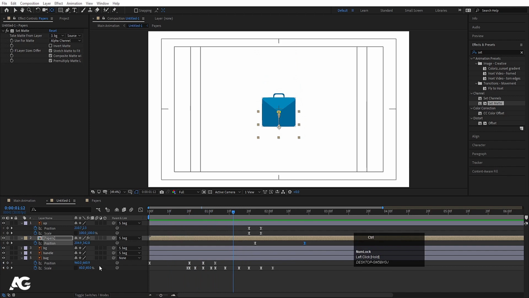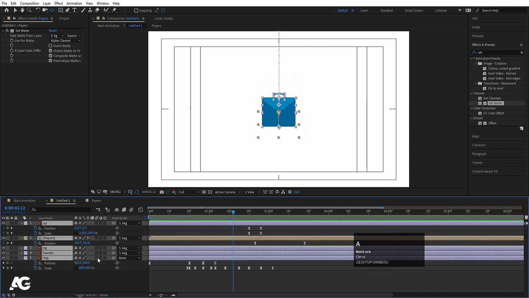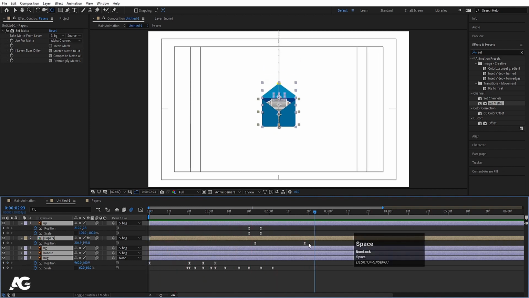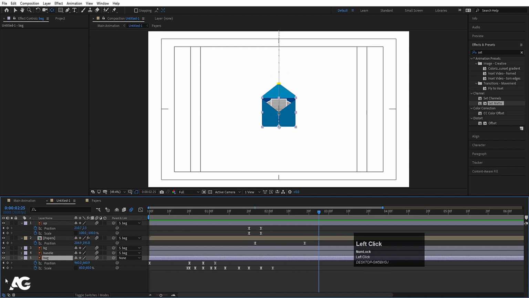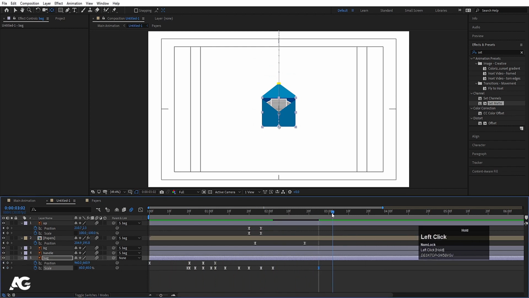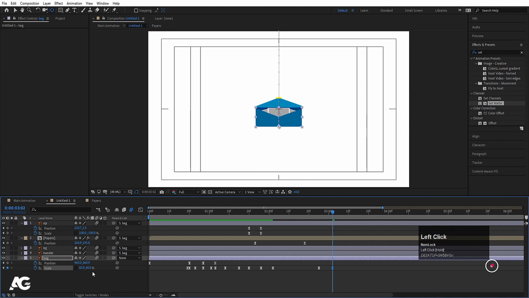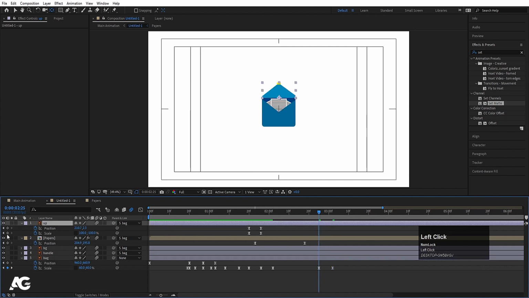Now select all the layers and make sure that you enable motion blur. Now select this bag, press S. Now go over here and let's decrease this size like this and like this, and go over here, select this up, scale it down, and let's make it 100 again.